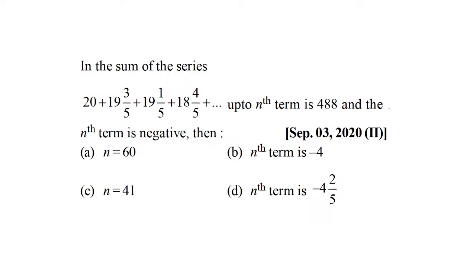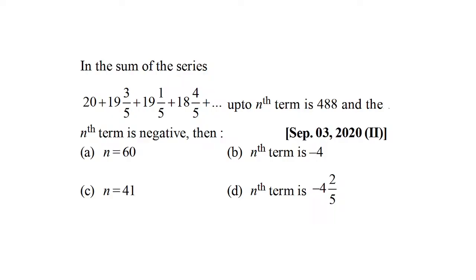So let me brief the question so that those who are wondering what the question is about get some idea and can start working on it. So here, this is supposed to be an AP. You should be able to figure out why I am saying so. Basically, this is sum of first few terms of an AP. So sum of terms up to nth term is 488, and it is given that nth term is negative, and then there are four options, and exactly one is supposed to be correct.